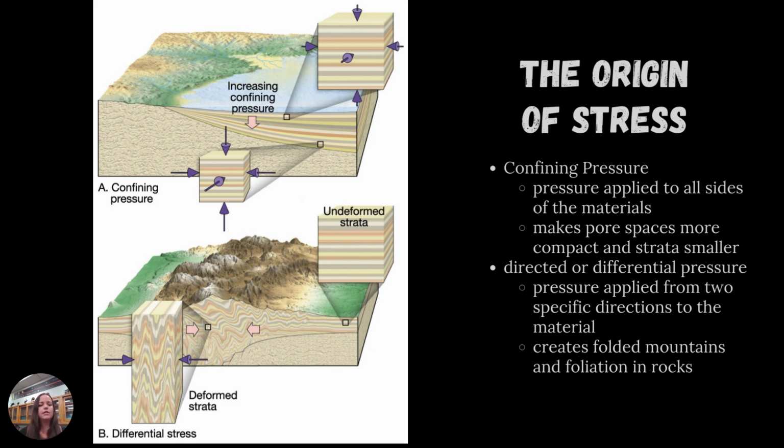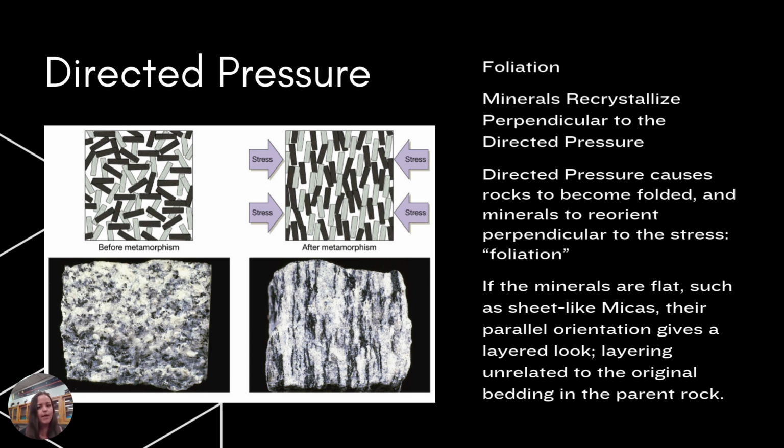So foliation is a specific metamorphic fabric that is created from directed pressure. And what that is, is when the minerals are recrystallizing perpendicular to the directed stress. So you can see in the graphic on the top there, all the minerals starting to align themselves perpendicular to the line of stress, but parallel to each other. Okay. And this gives us an indication that these rocks were formed in an environment where directed pressure is present.